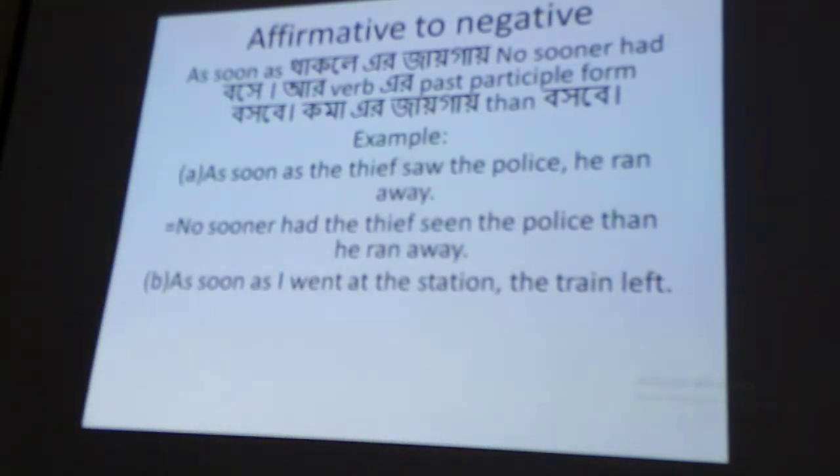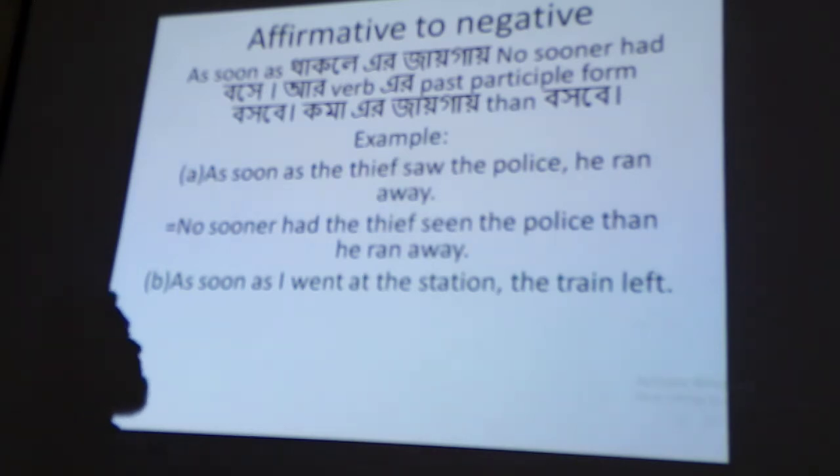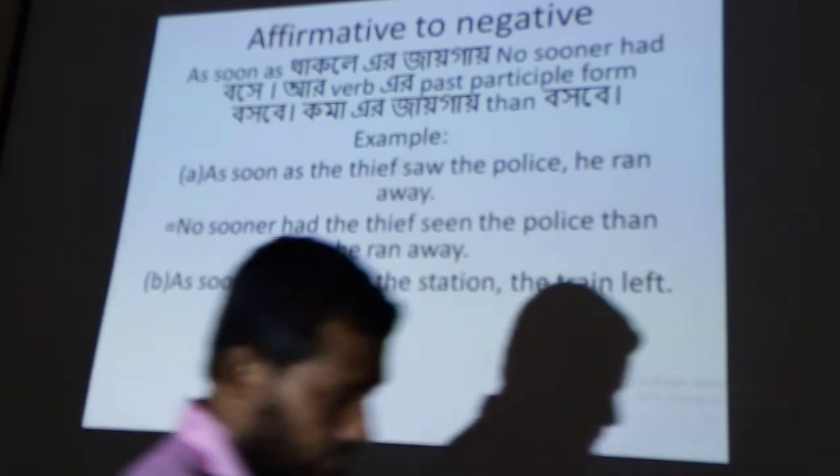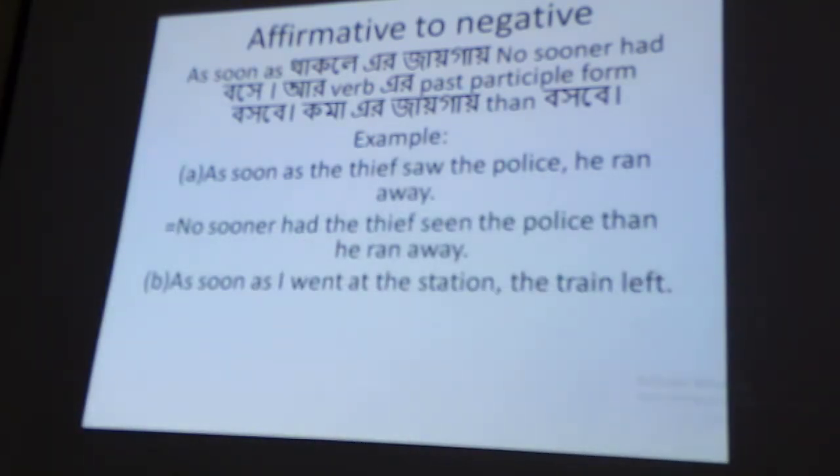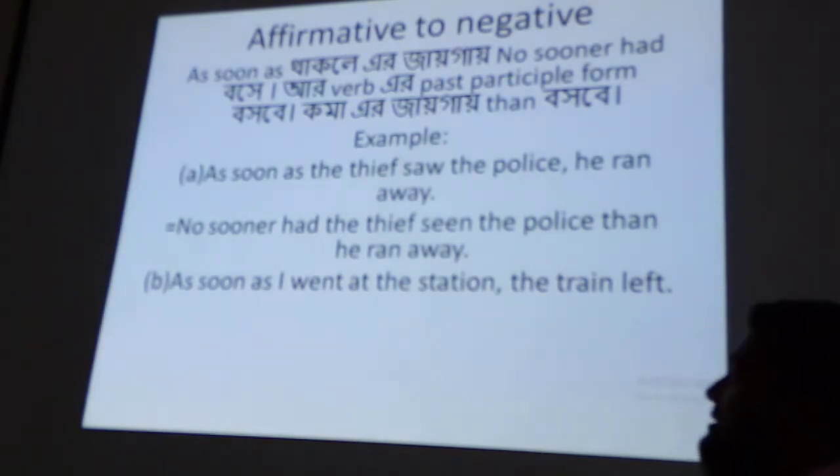As soon as I went to the station, the train left. Try to write the answer. At the beginning of the sentence, we say "as soon as."